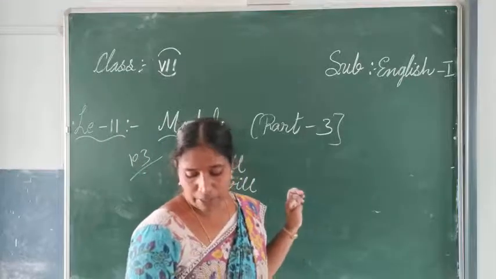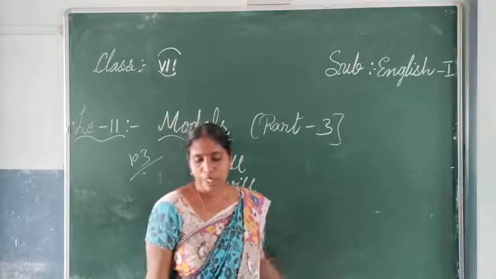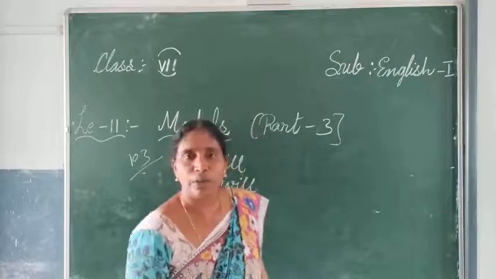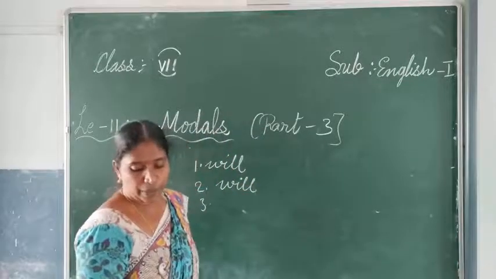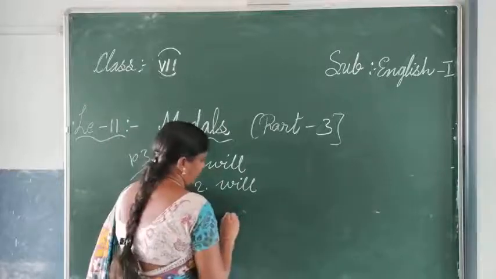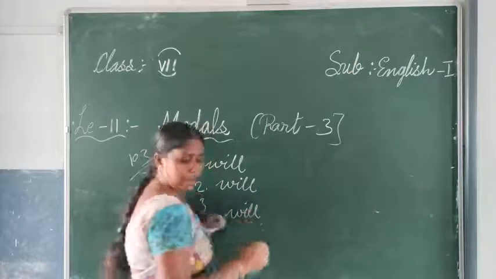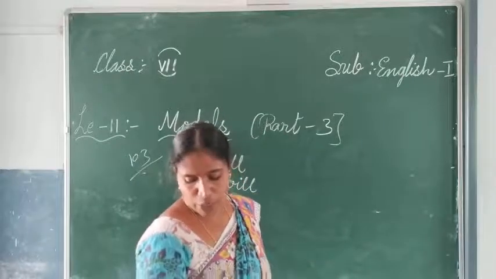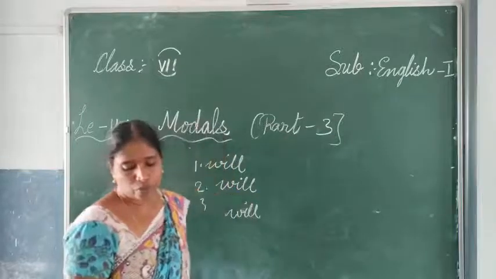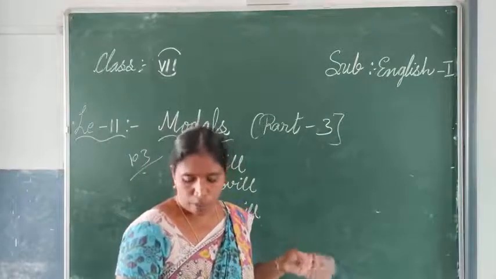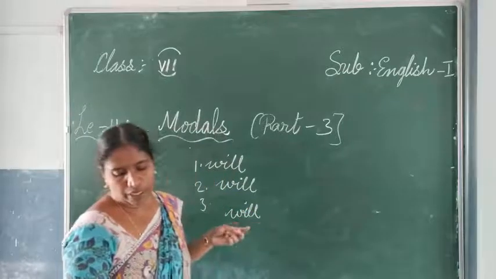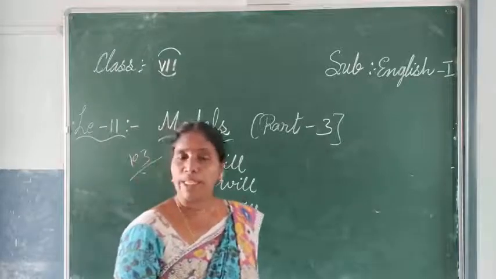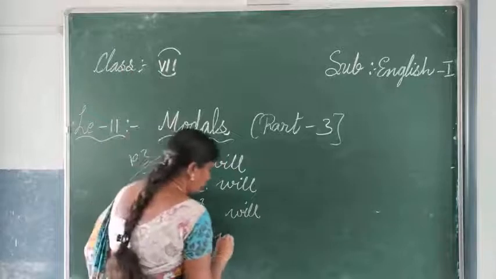Rita dash be beginning college soon. Rita is the third person. When the third person is there, what will come here? Will. Rita will be beginning college soon. The next one, the fourth one. Why dash you not be there? Why means questioning. So, why will you not be there? You can use the word will there also.